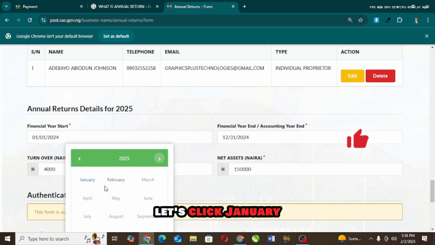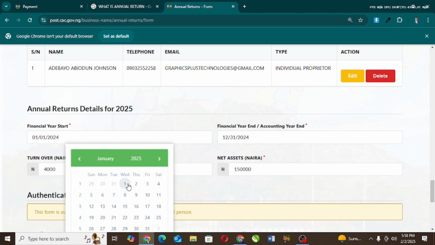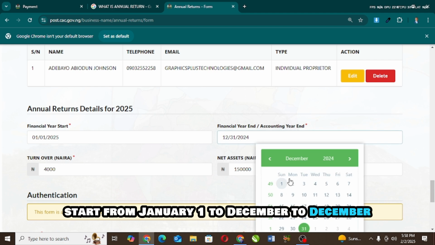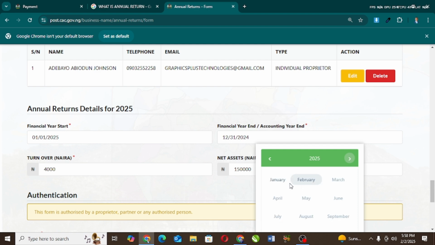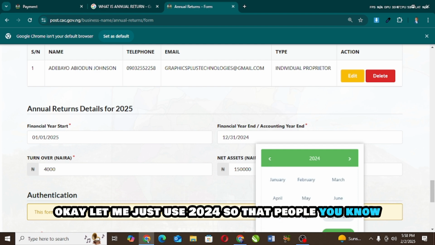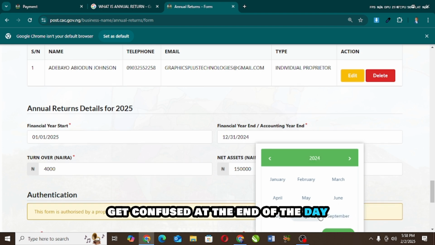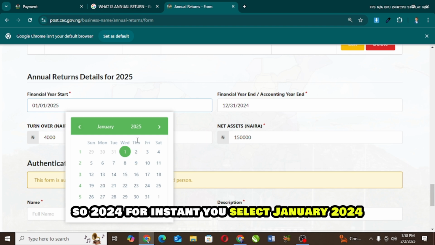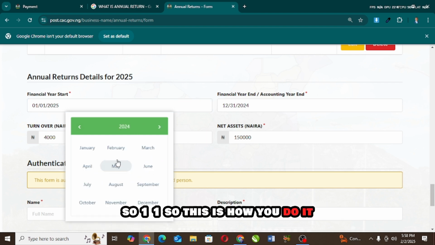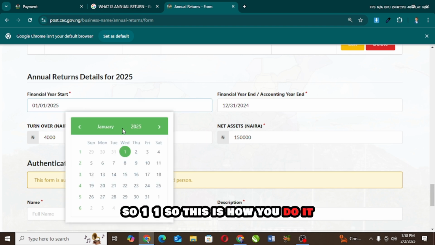Let's click January. You start from January 1 to December, for instance. Okay, let me just use 2024 so that people don't get confused at the end of the day. So 2024, for instance, you select January 2024. So 1/1. So this is how you do it.